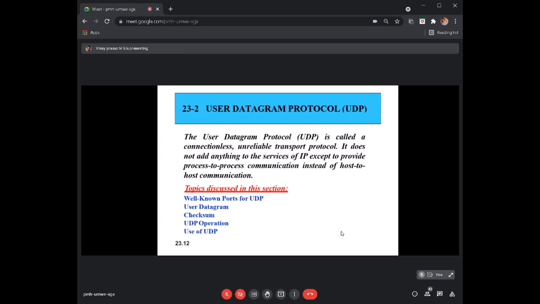Okay, so first we will discuss the well-known services, the different applications that depend on UDP based delivery. I can say that every service can use TCP, but some services use UDP because of the easiness of delivering the packet, though it will not be guaranteed.